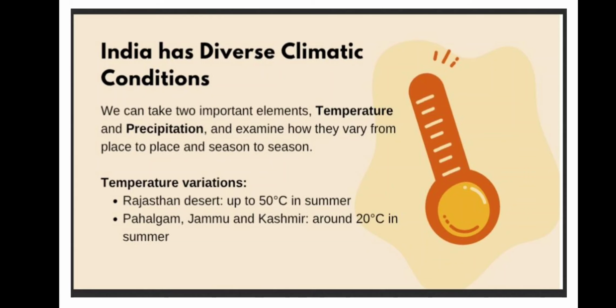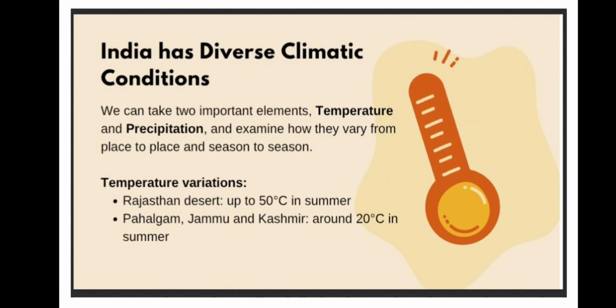And if you go to the northern part of India, where we see Kashmir, Ladakh, in those places you don't see rainfall occurring. There it will be in the form of snowfall, and that is also called precipitation. So the two main elements of climate or weather are temperature and precipitation.